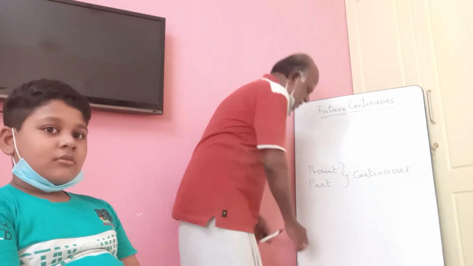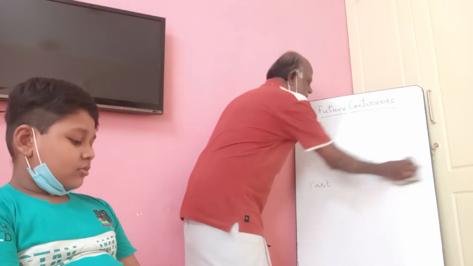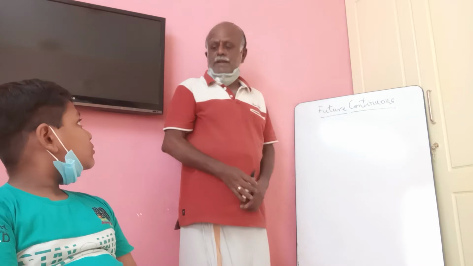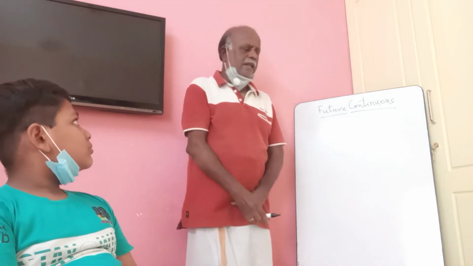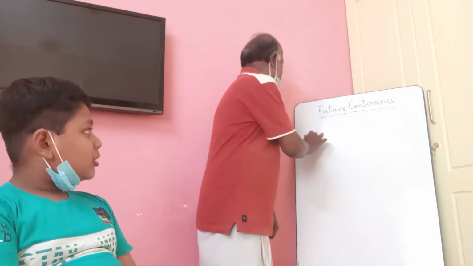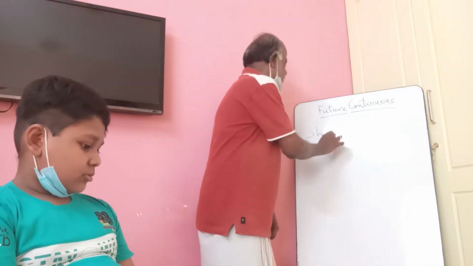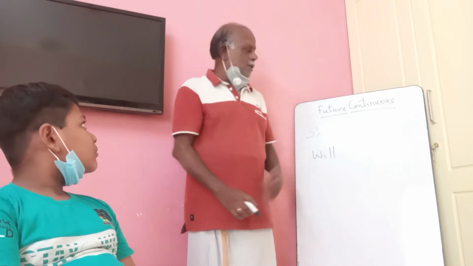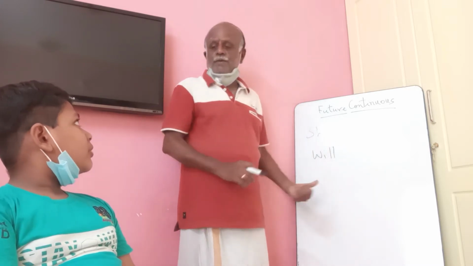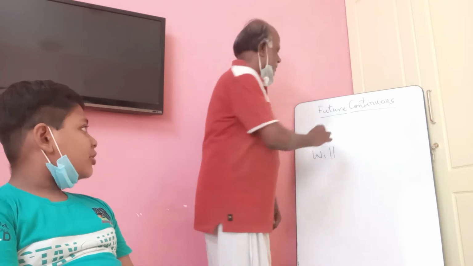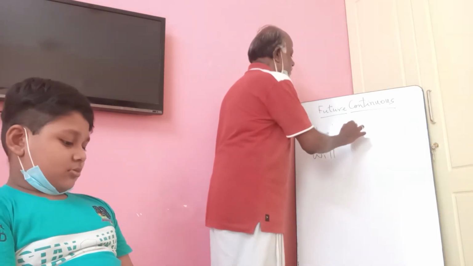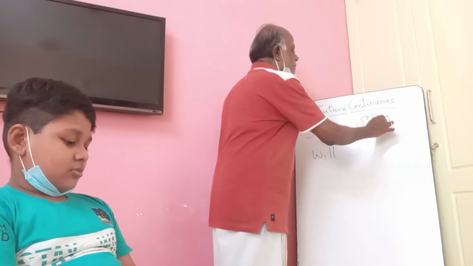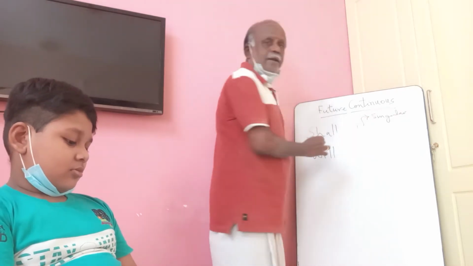You have already learned what the auxiliary verbs of the future tense are. Shall and will. Now tell me where you will use shall and where you will use will. Shall is used with the first person, singular and plural.